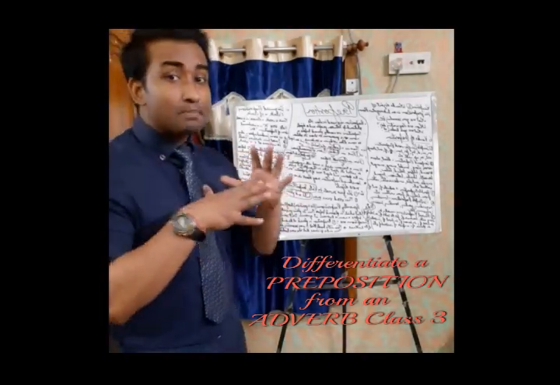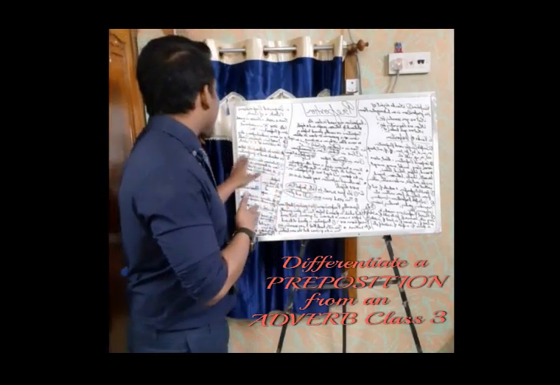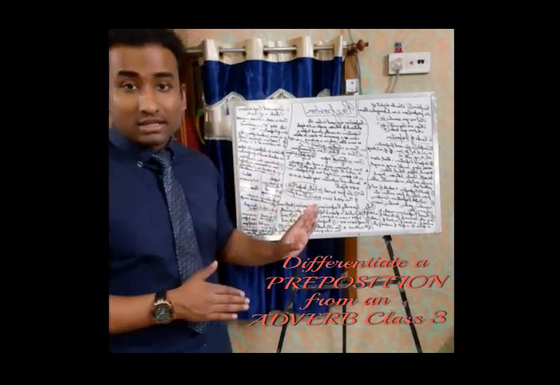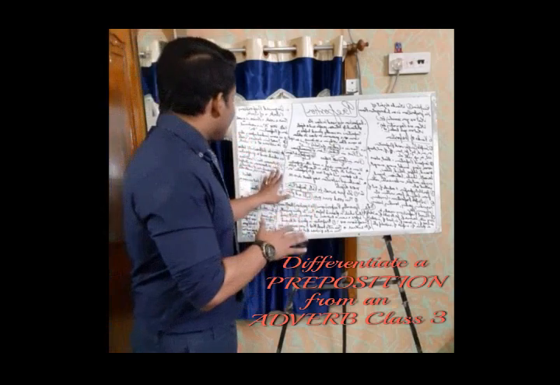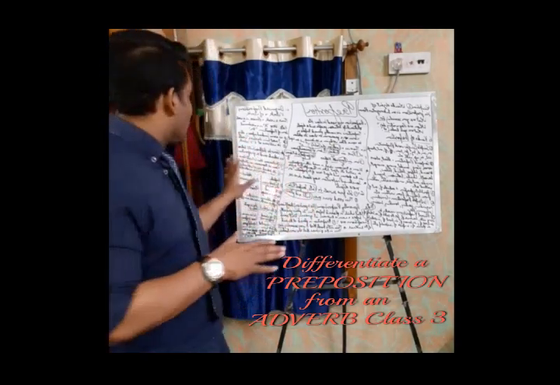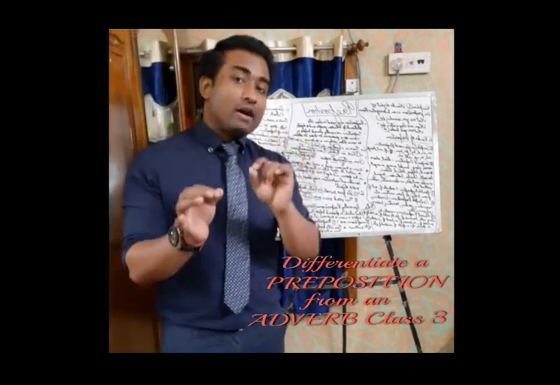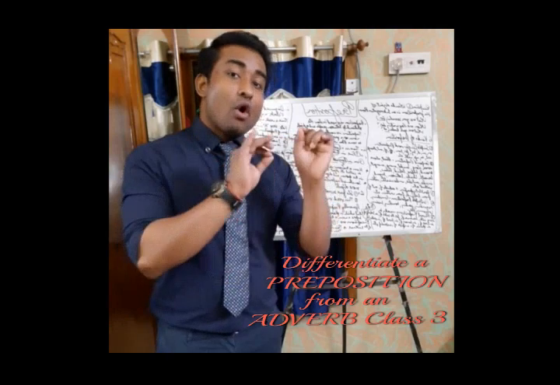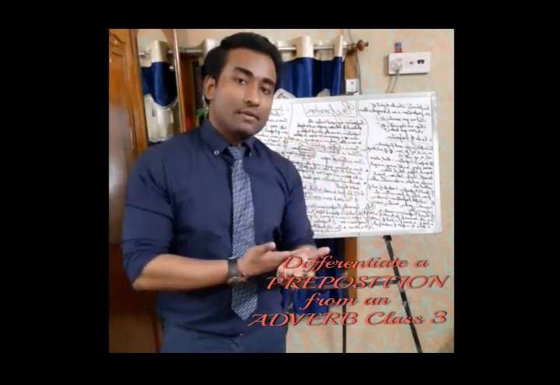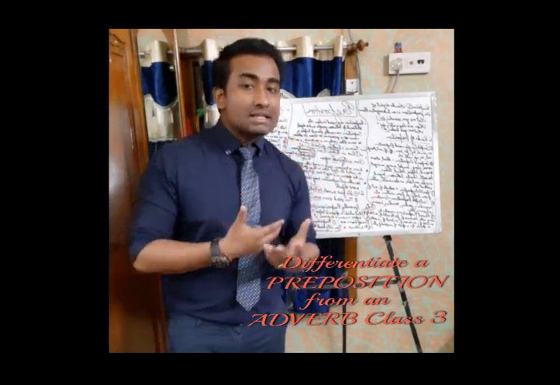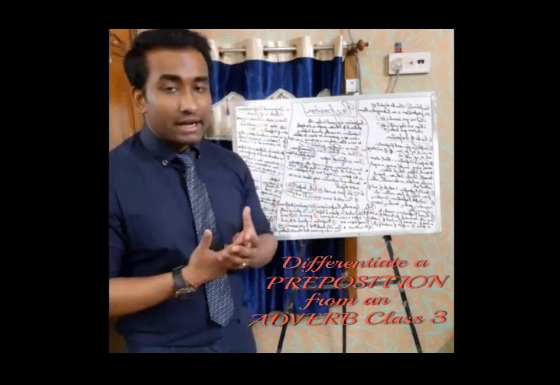What I mean to say is, if it is a preposition, then it will have a noun or a pronoun as its object. And if it is an adverb, then it will modify a verb, an adjective, or another adverb. So how will you distinguish a preposition and an adverb?